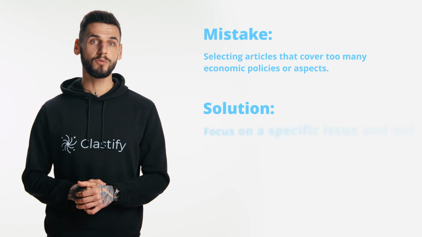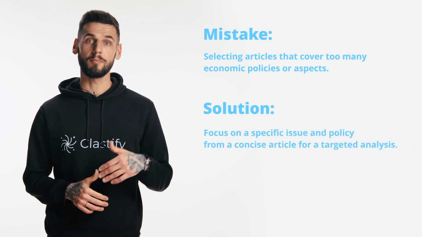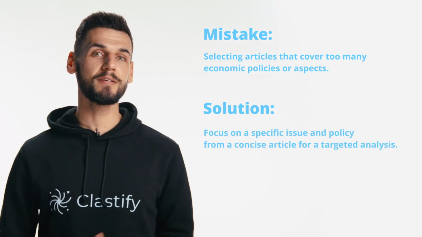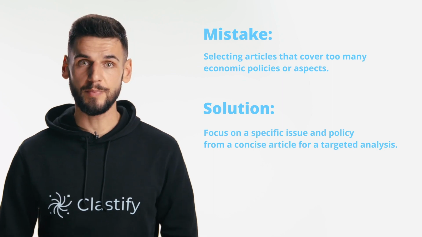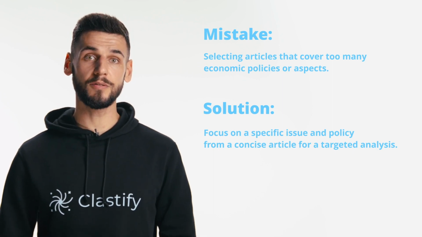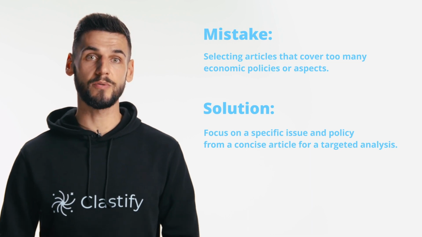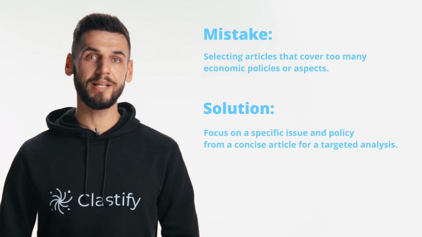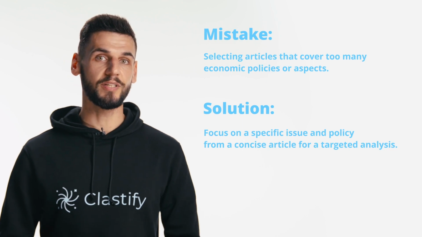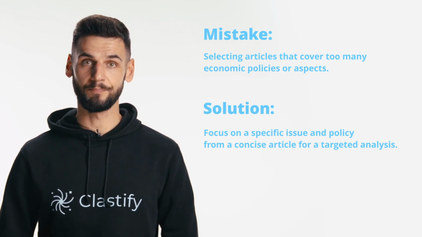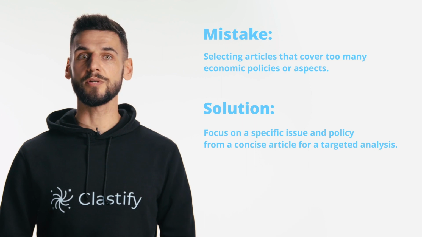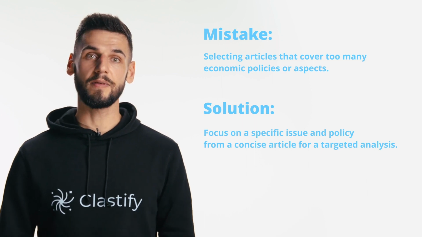The solution would be to find an article with a more narrow focus. For instance, if you stumble upon a comprehensive piece on the European Central Bank's monetary policy adjustments and government fiscal stimulus in response to the recession, just zoom in on one aspect, like the impact of lowered interest rates on consumer spending. This selective approach helps you craft a coherent and in-depth analysis within the word limit.